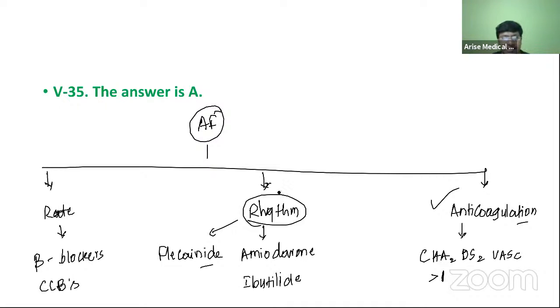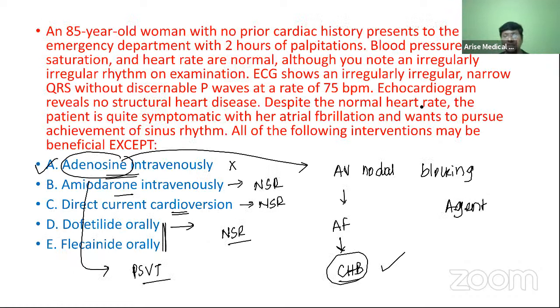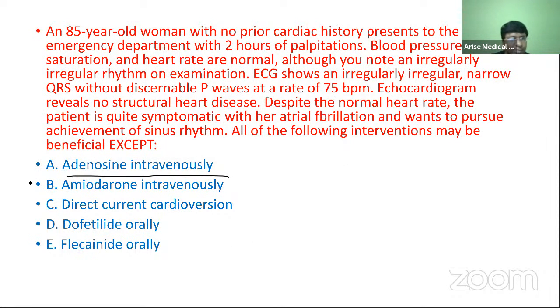And this rhythm control can also be done by direct current cardioversion. So this is how you will treat a patient with atrial fibrillation: rate control, rhythm control, and anticoagulation. In this patient, all these four are required for the rhythm control.